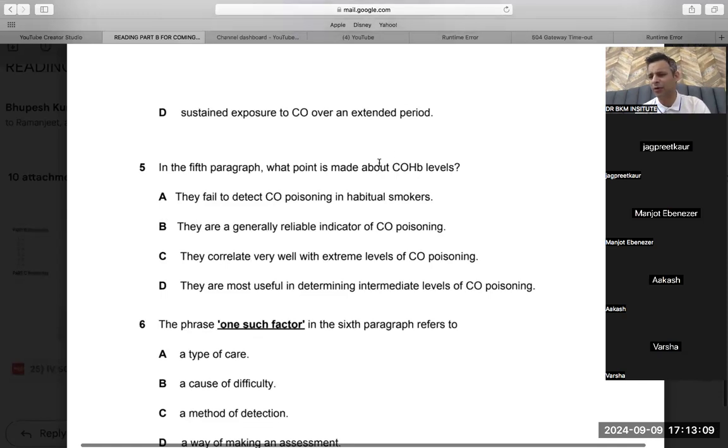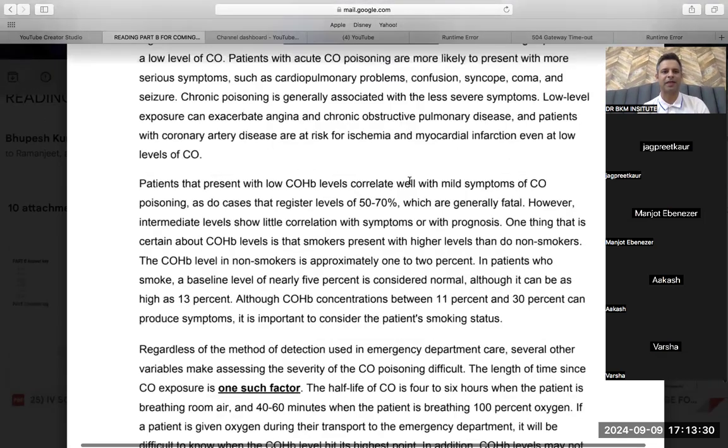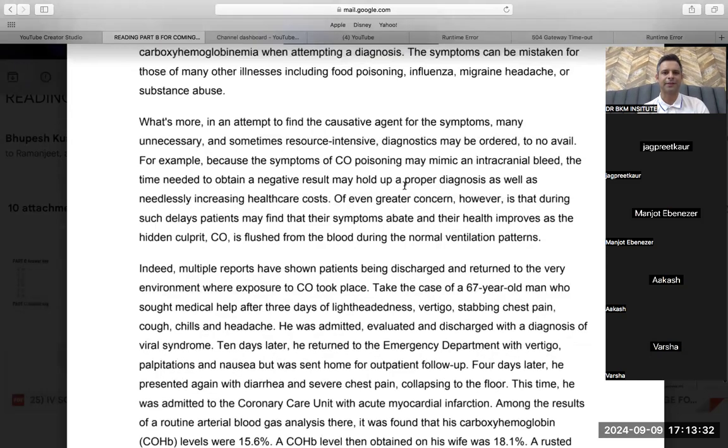What point is made about carboxyhemoglobin level? This reading I am recording because I know this reading is very difficult, so I need your 100% attention. But if you learn this, then you will be able to pass the OET exam for sure, because it's a tough reading. But again, we will make it easy. What point is made about COHB levels in the fifth paragraph? So I'm just going to read the fifth paragraph and we'll try to sort it out.